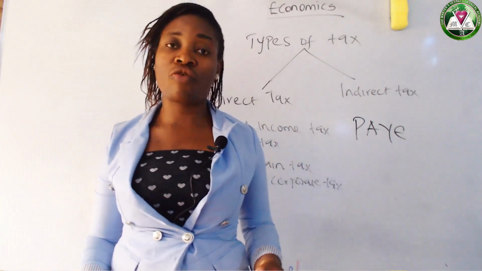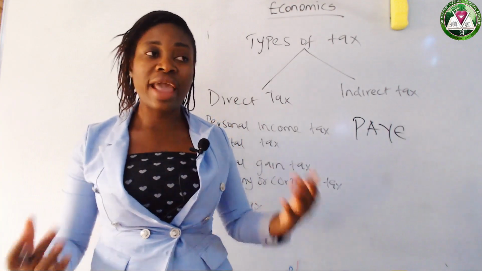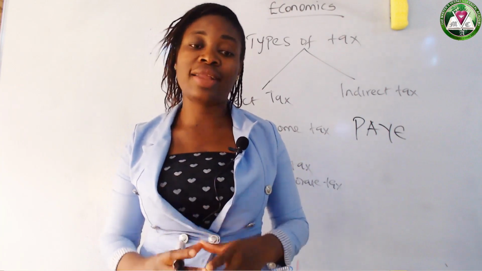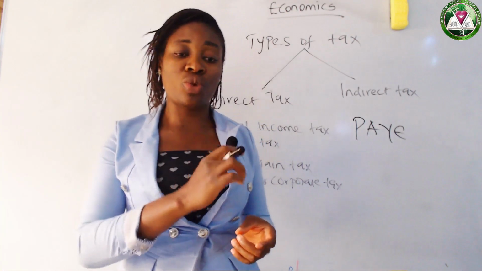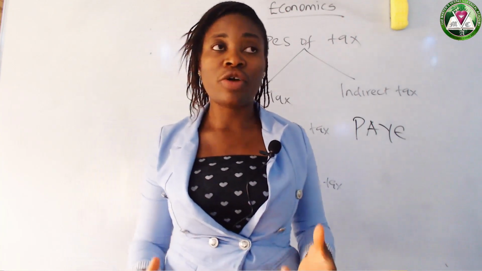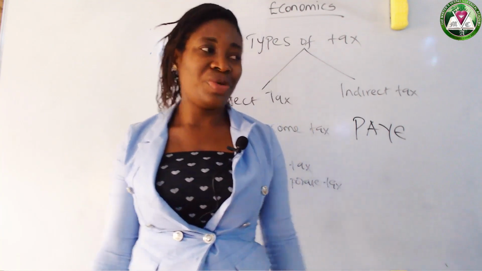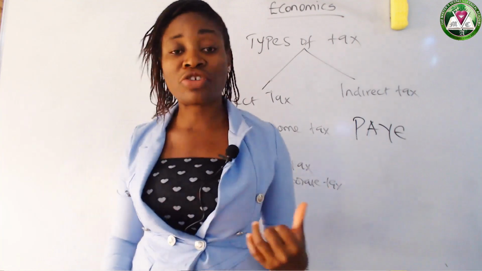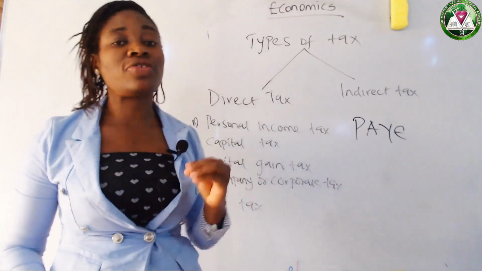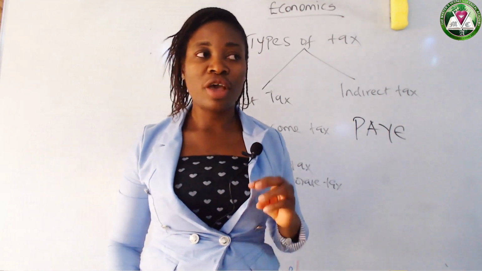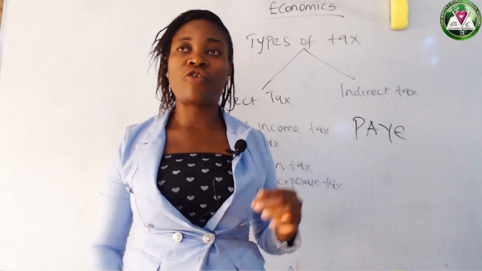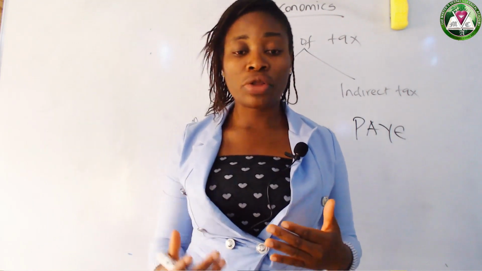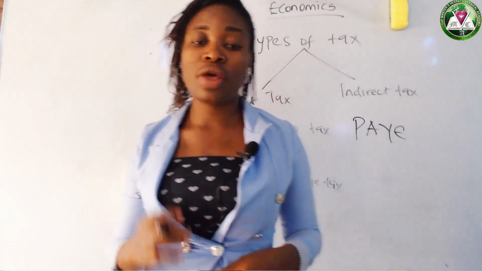Now we have another reason. We have forced declaration of income. Some of them falsify their income. They reduce the income they earn. They don't state the actual amount they earn so that they will not be taxed high. That's the reason why it does not yield much money to the government. And we have the last one, the level of subsistence production. Most people produce just for themselves and the family. That is why we call it subsistence production. That is why personal income tax does not yield much money to the government: because of low level of income, the level of subsistence production, and forced declaration of income.